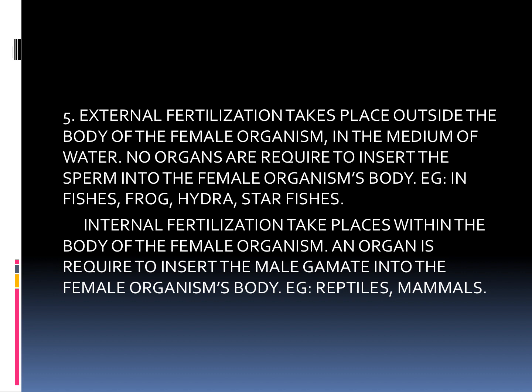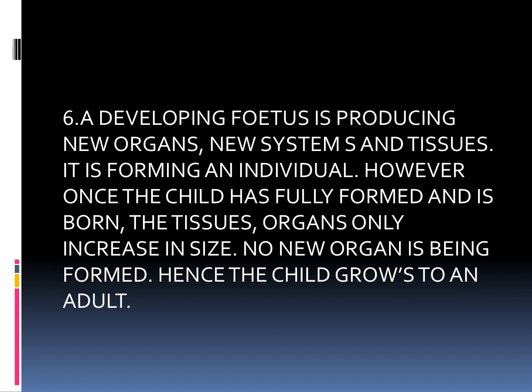Question number 6. A developing fetus is producing new organs, new systems and tissues. It is forming an individual. However, once the child has fully formed and is born, the tissues and organs only increase in size.